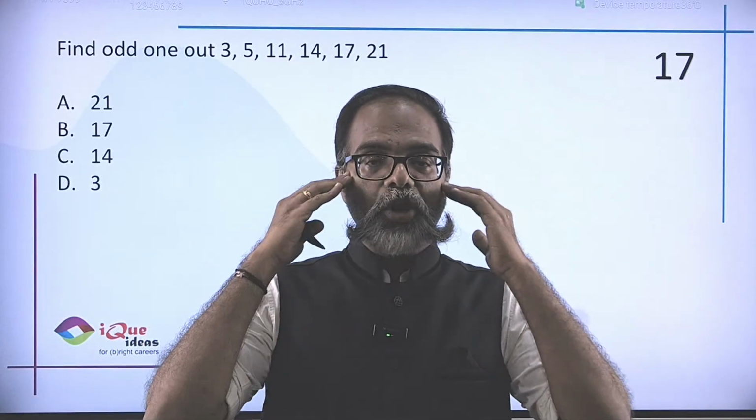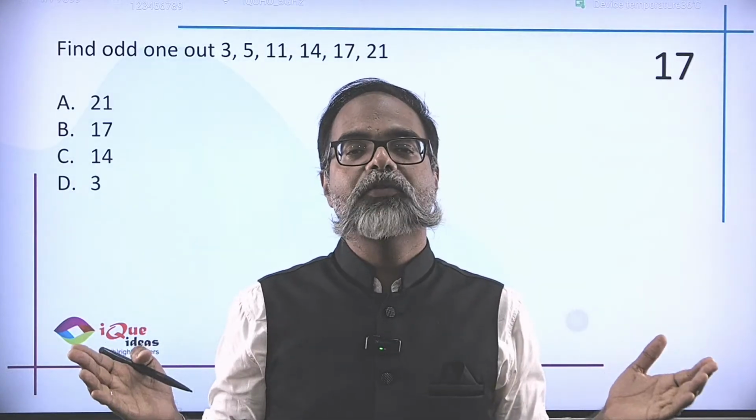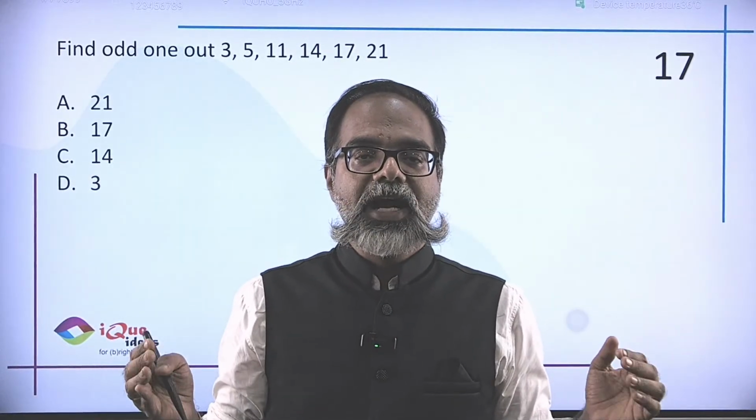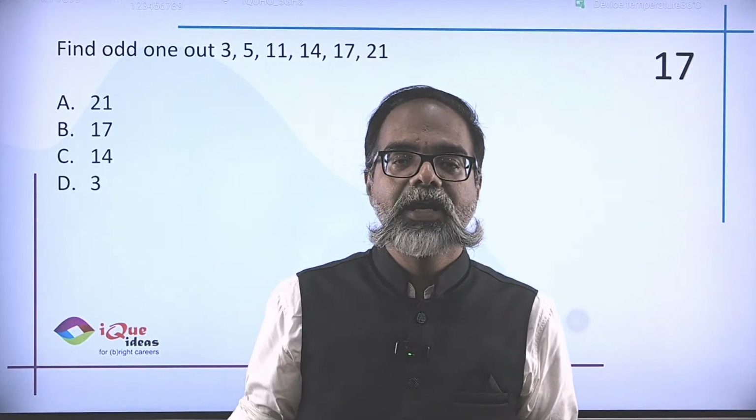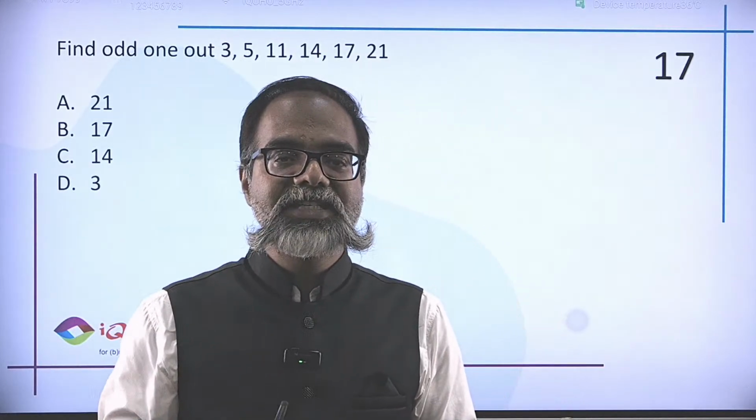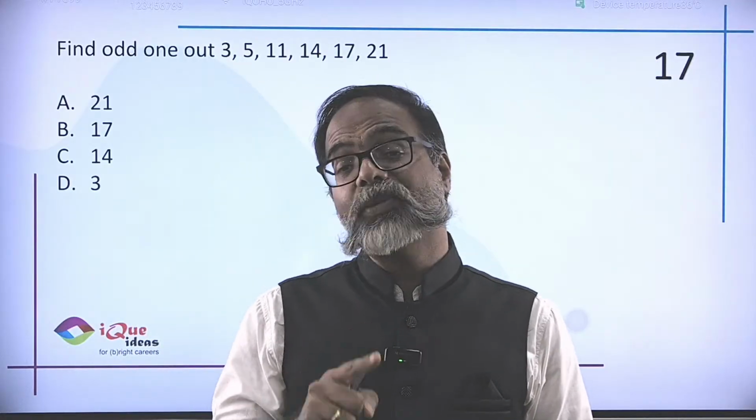But the only logic which comes to my mind for this particular question is that among all the given numbers, 14 is the only one which is even. Because 3, 5, 11 and 17 are primes, but both 14 and 21 are not.